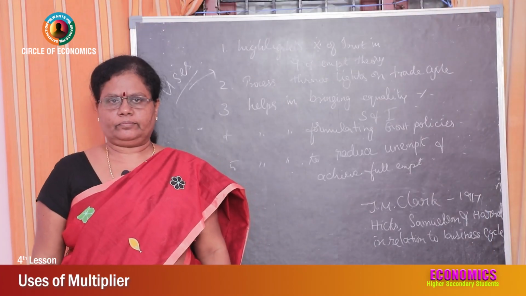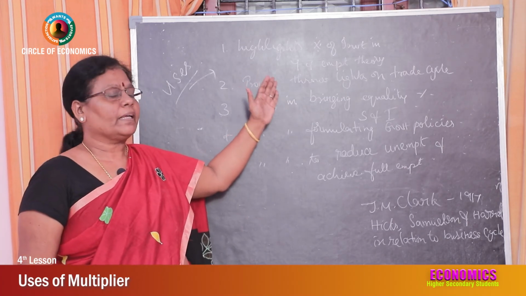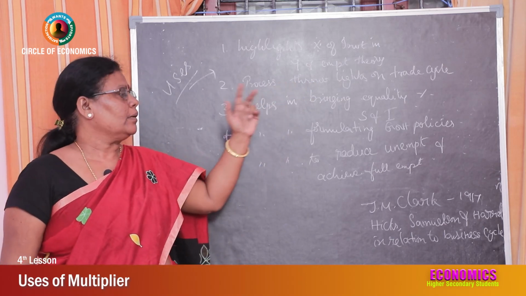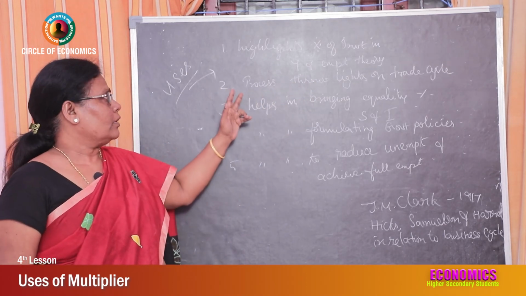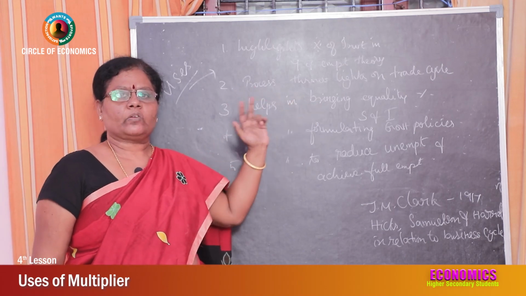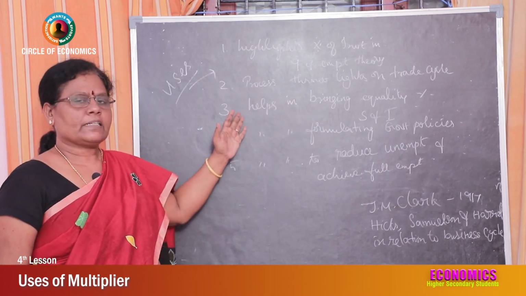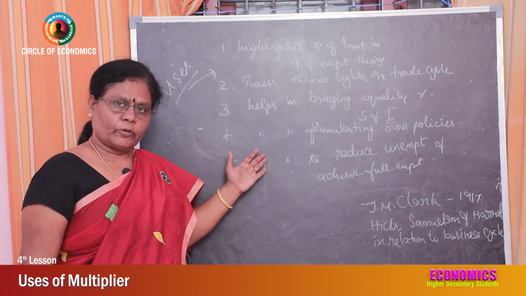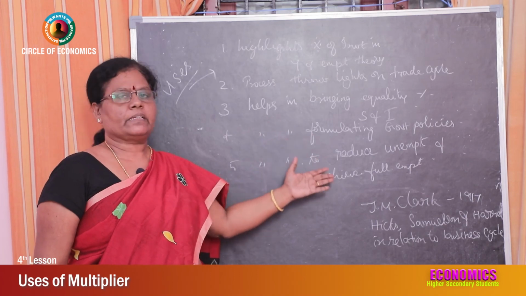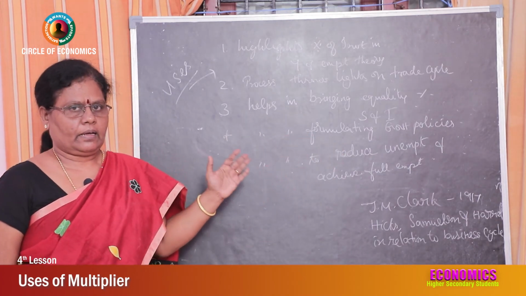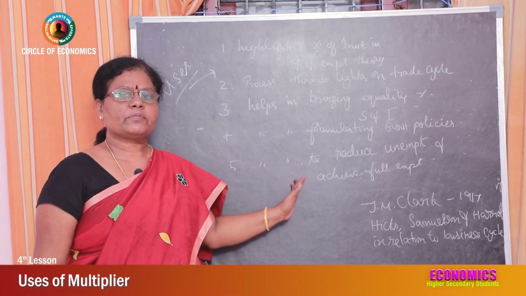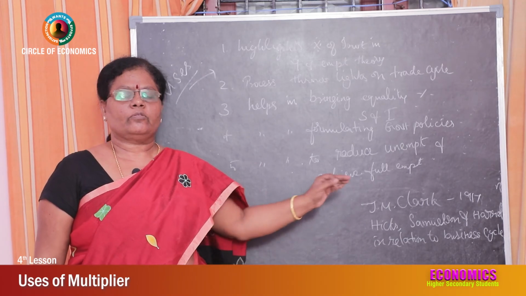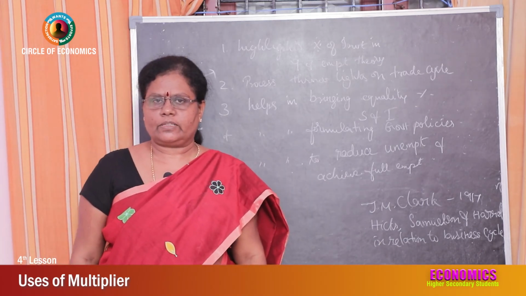Uses of multiplier. First point, the multiplier highlights the importance of investment in income and employment theory. Second, the process throws light on the trade cycle. Third, it helps in bringing equality between saving and investment. Fourth, the multiplier helps in formulating government policies. And fifth, the multiplier helps to reduce unemployment and to achieve full employment. That's all on the multiplier, students. Thank you.